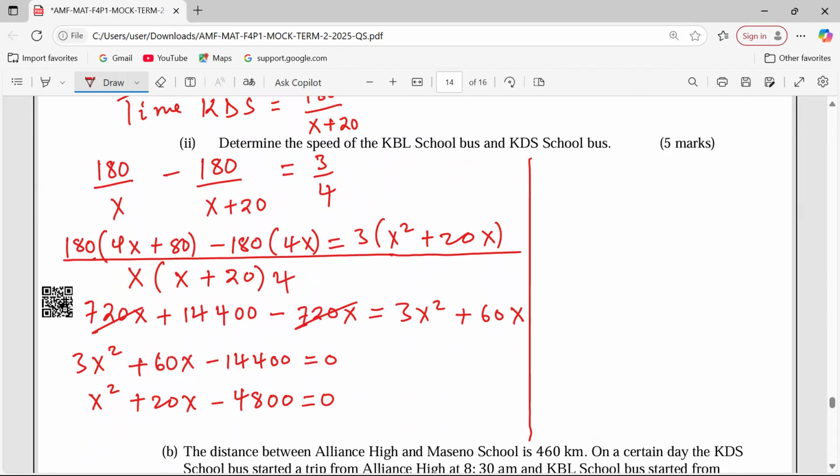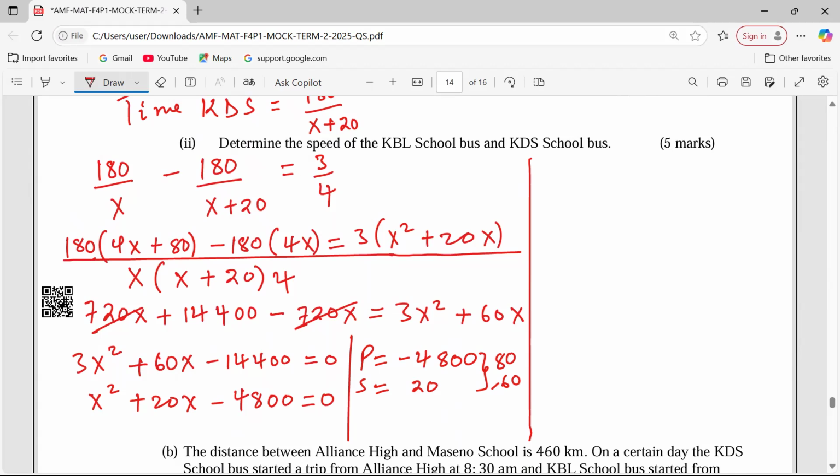So at this point now, we need a product of A times C to give us negative 4800, because the value of A is 1 and the constant C is negative 4800. Then the sum is the value of B, which is 20. So two factors, when multiplied, give negative 4800, and when added give 20: we shall talk about 80 and negative 60.